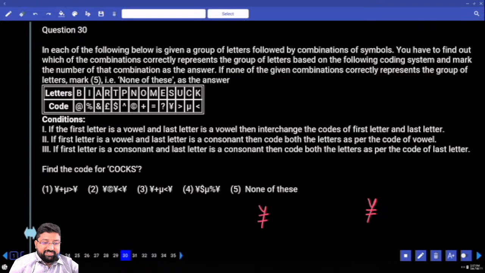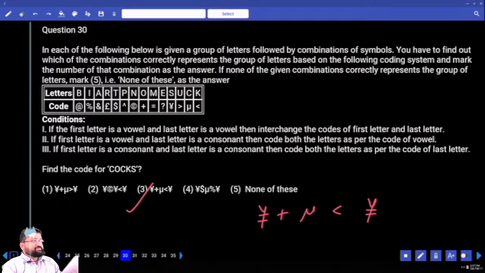Let's go for all the things. O. What's O? Plus. What's C? Mu. And what's K? Where's K? In the last place. Less than. What should be my answer? Third option. Understood, everyone?